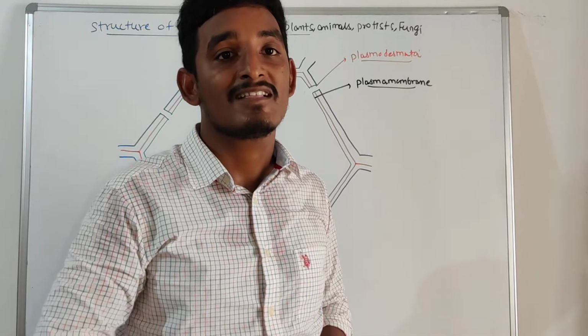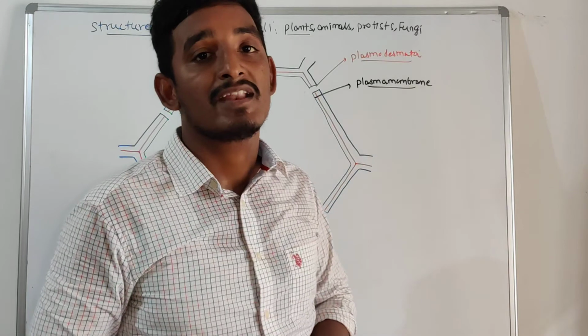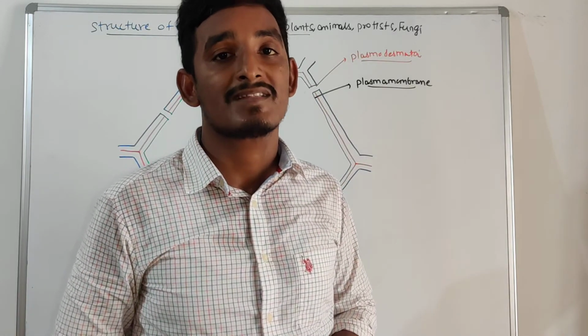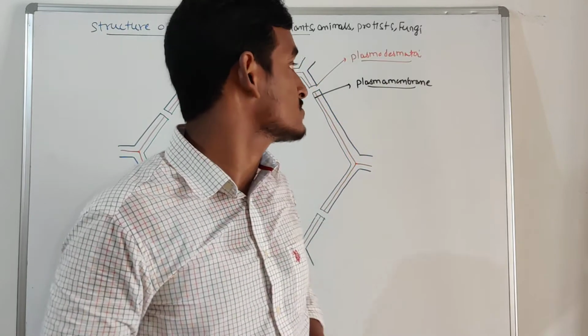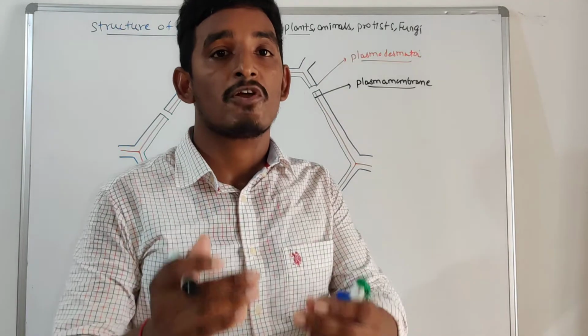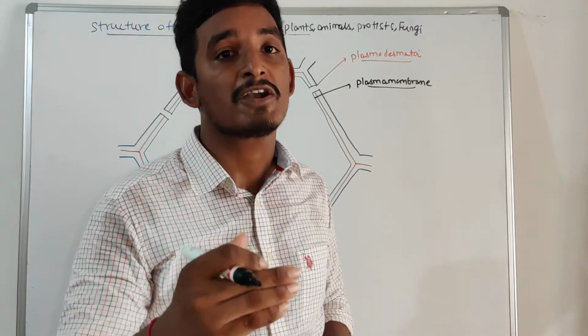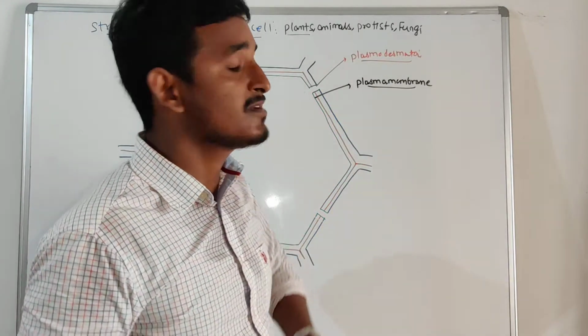It will selectively take molecules into the cell. The plasma membrane is made up of various components like lipids, proteins and carbohydrates. What is the use of the plasma membrane? It helps to provide protection, and it gives a particular shape to the cell. That is the function of the plasma membrane.